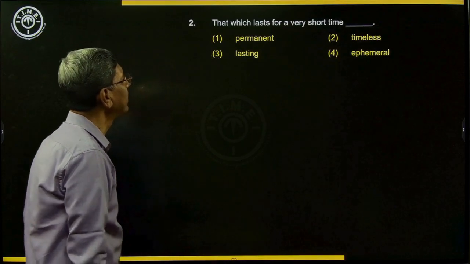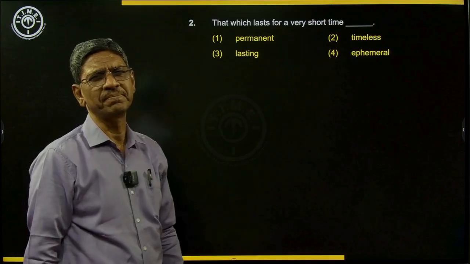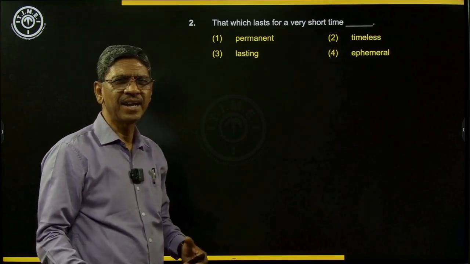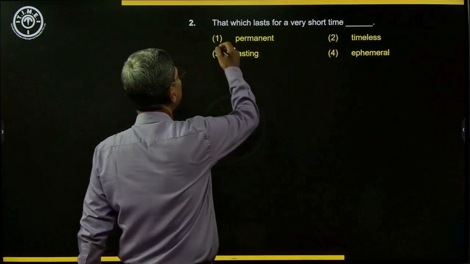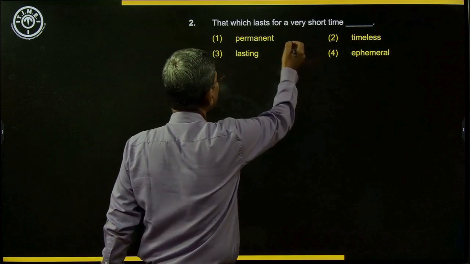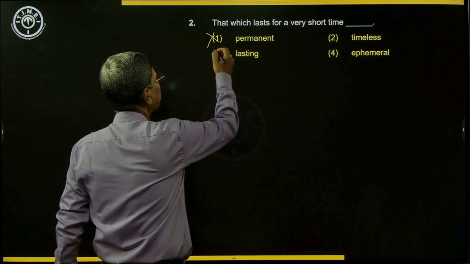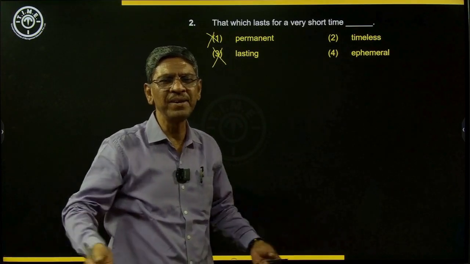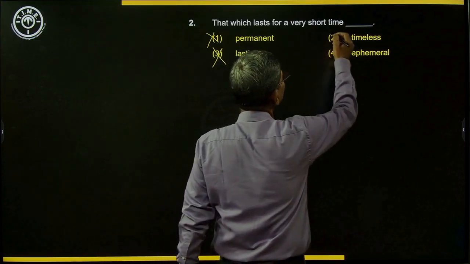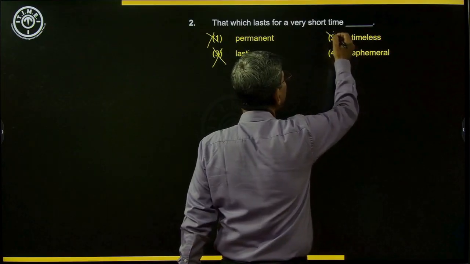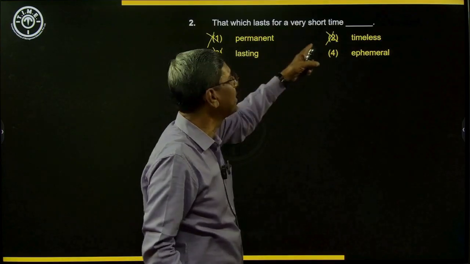Let us look at the next fill in the blank: that which lasts for a very short time. Anything that lasts for a very less time. He is talking about permanent. If it is short time, it cannot be permanent. It cannot be lasting. Lasting means durable, being useful for a long time. Timeless is almost like eternal, forever. That kind of idea is coming from these three words.